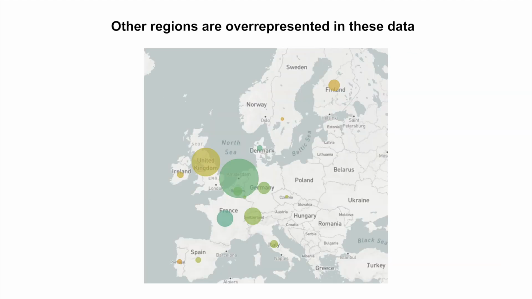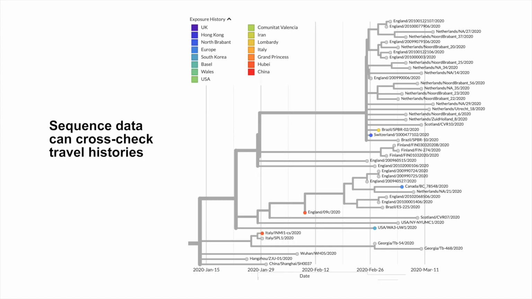In other areas, such as the Netherlands, there is a vast amount of sequence data available relative to the total number of cases. So keep in mind that the size of each circle on the map indicates how much data is currently available from that area, rather than the true size of the outbreak. Sequence data can cross-check travel histories.